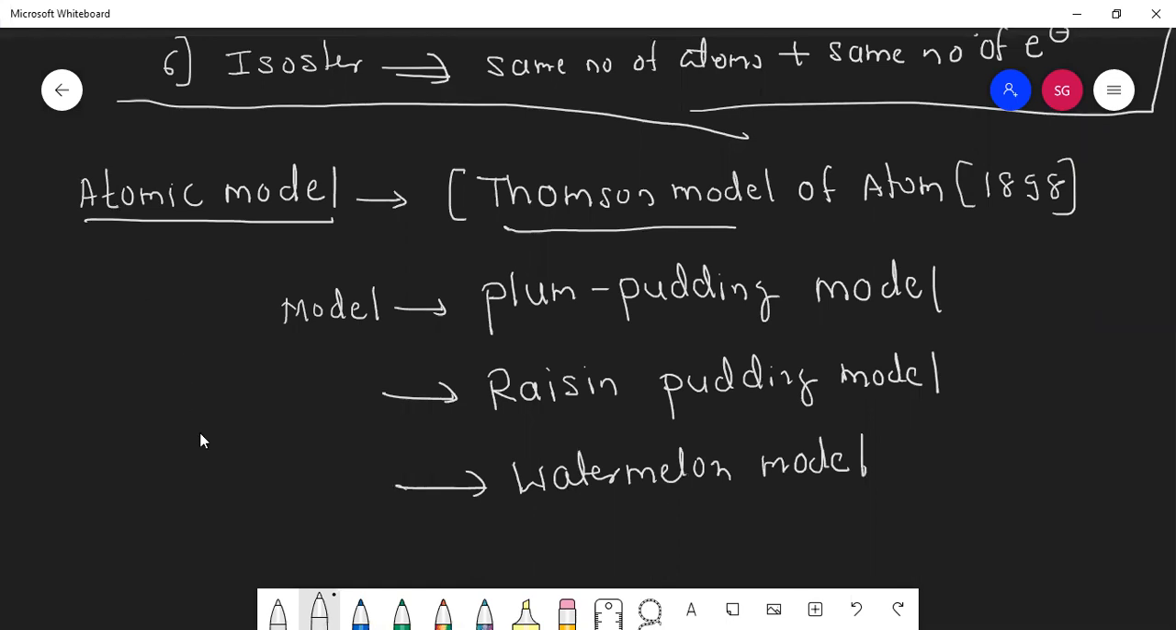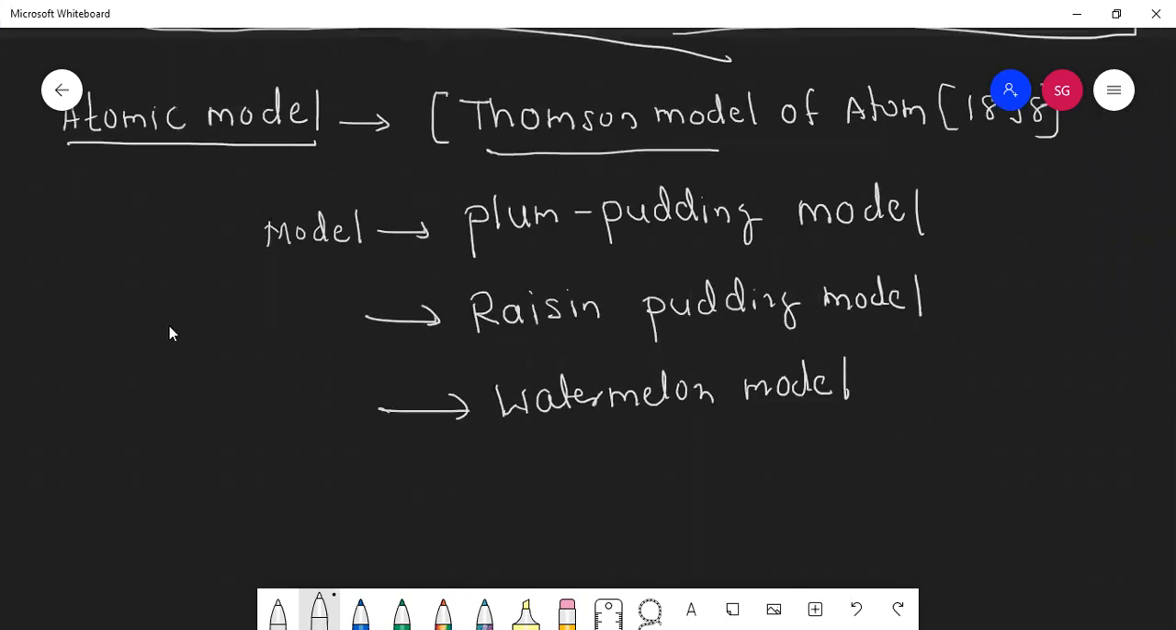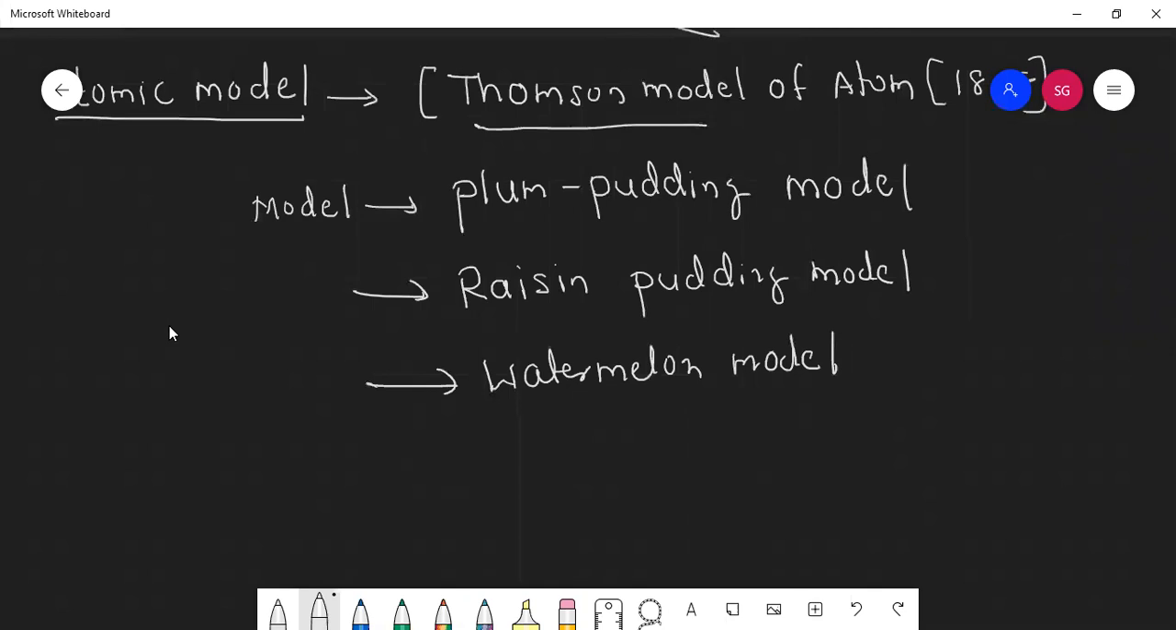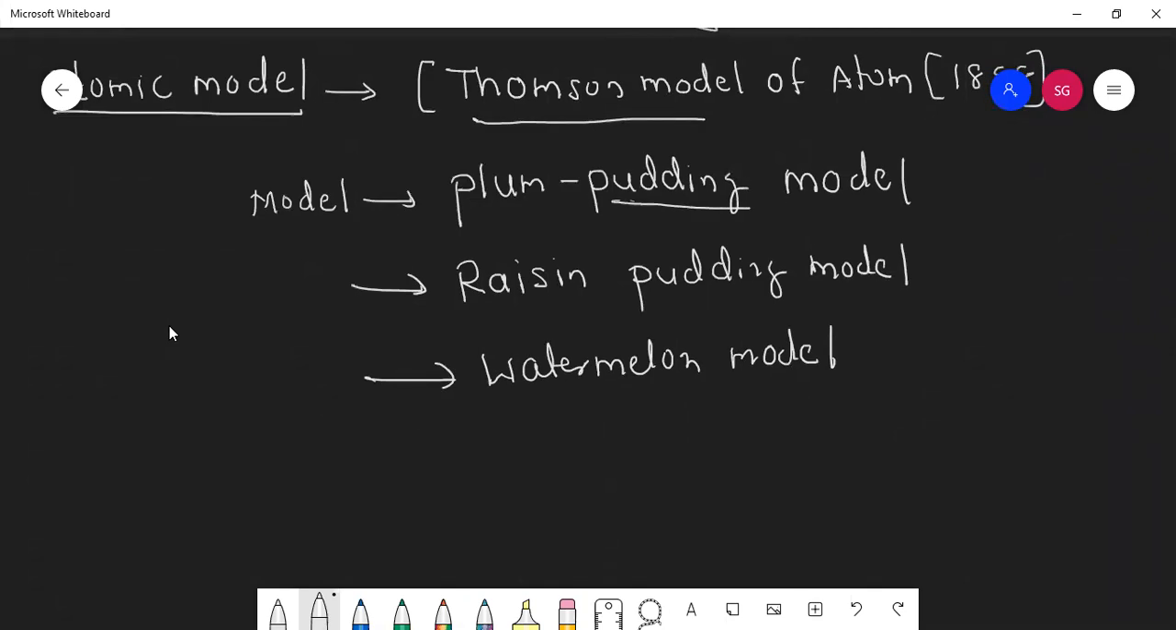Now, why was this called plum pudding model? What is the raisin pudding model? What is the watermelon model? Okay, students, do you know what this pudding is? Yes, at least talk so that I can understand whether you are there or not. Students, pudding is a sweet dish.